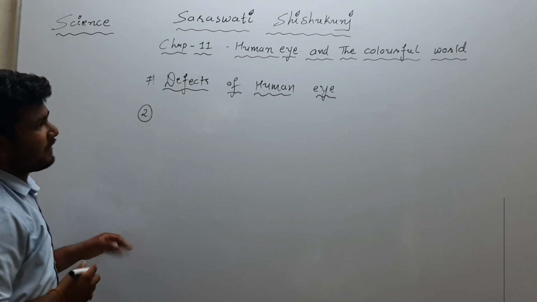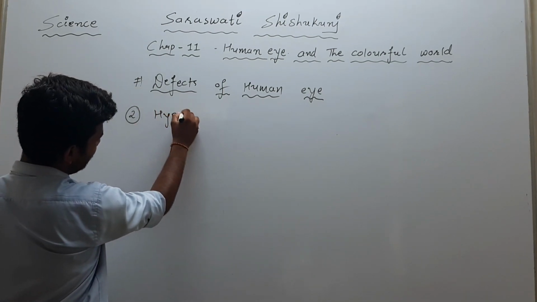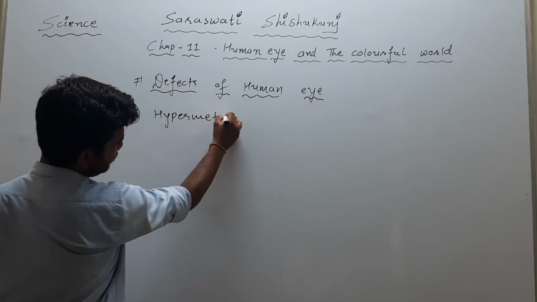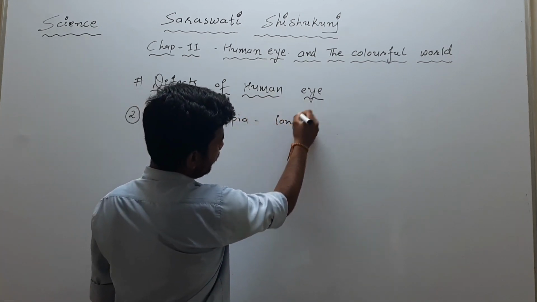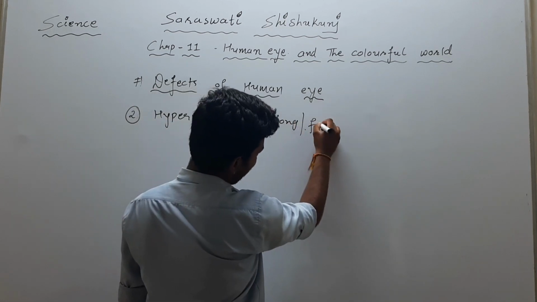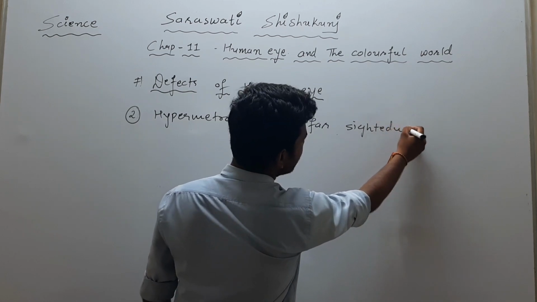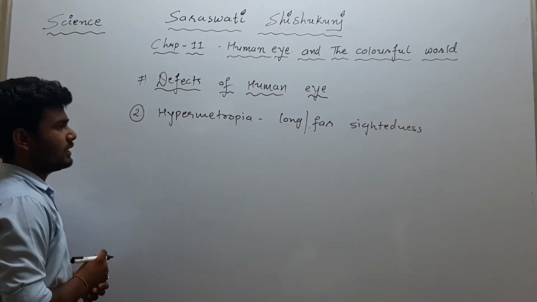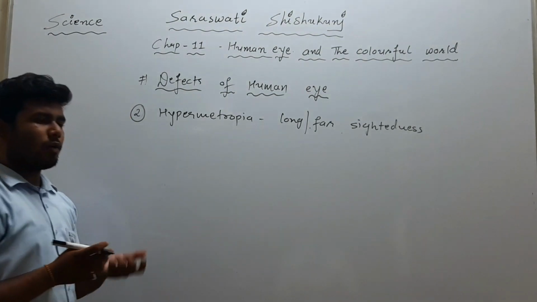Now let's talk about another defect of the human eye, known as hypermetropia, or long or far sightedness. Now what happens here? See, this is opposite to myopia. In myopia, what was happening?